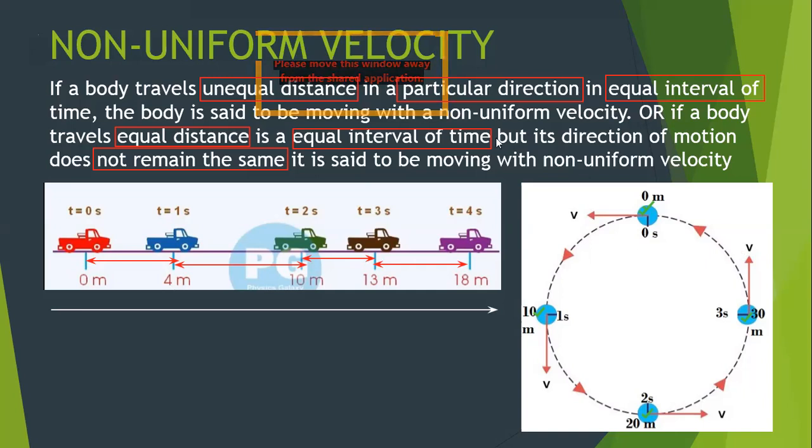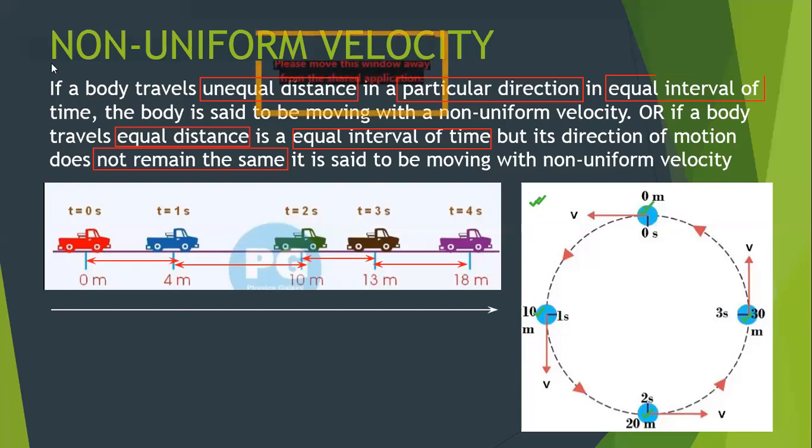Is it an example of uniform speed? I'm talking about this second case. The answer is yes. This is an example of uniform speed. Why? Because the object is covering equal distance in equal interval of time. The speed is not related with direction. So even though direction changes, it is okay to declare that object as moving with uniform speed. So this is an example of uniform speed, but it is not an example of uniform velocity. It is an example of non-uniform velocity.